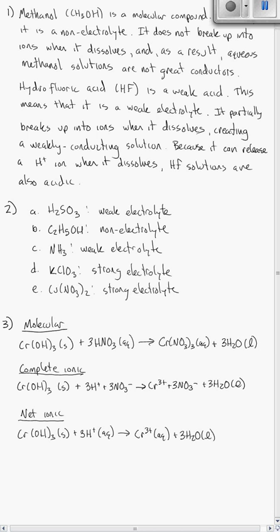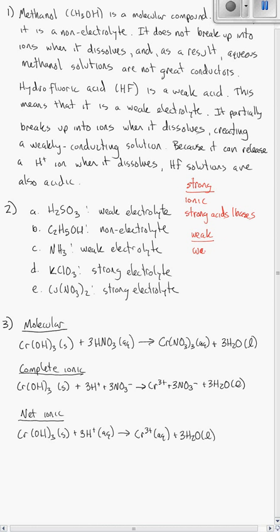Question number 2 asks you to identify whether something is a weak electrolyte, a non-electrolyte, or a strong electrolyte. Again, strong electrolytes are ionic compounds and strong acids and bases. Okay, you can look up what the strong acids and bases are. You should have them in your notes. Weak electrolytes are weak acids and bases.